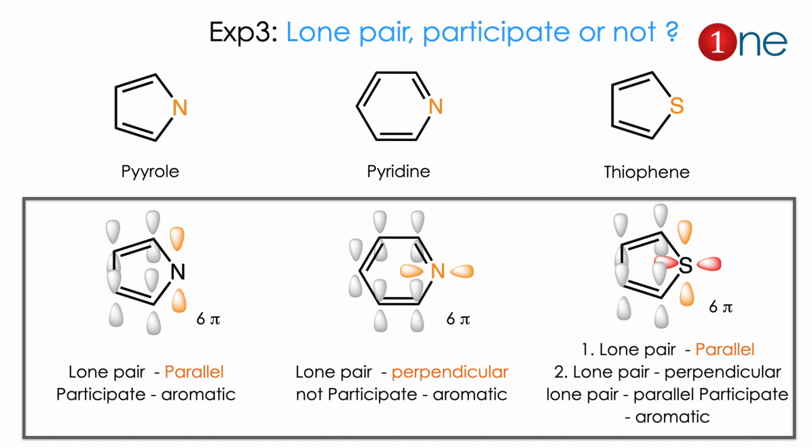So if you consider aromaticity, the first one has 6 pi electrons, the second one also has 6 pi electrons, and the third one also has 6 pi electrons. So here the catch is that you have to know whether the lone pair is perpendicular or planar. If it is perpendicular, it cannot participate in conjugation. If it is parallel, it will participate in the conjugation.